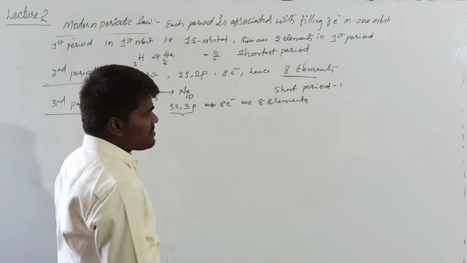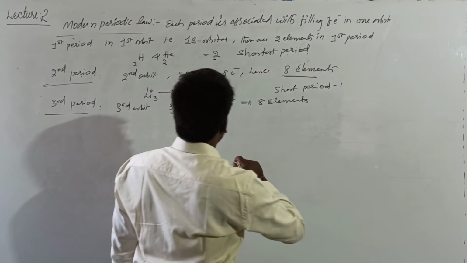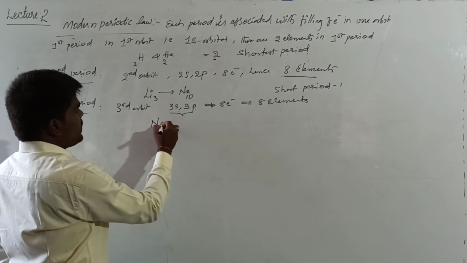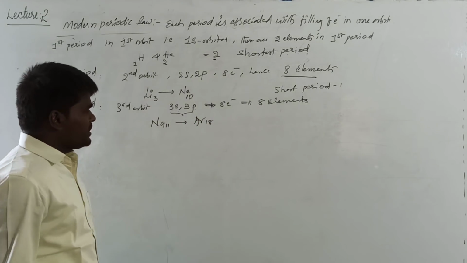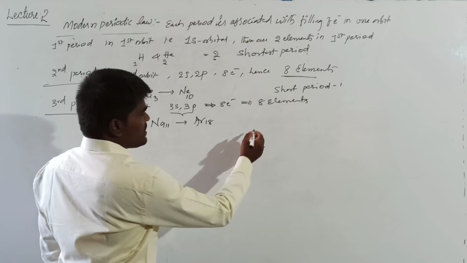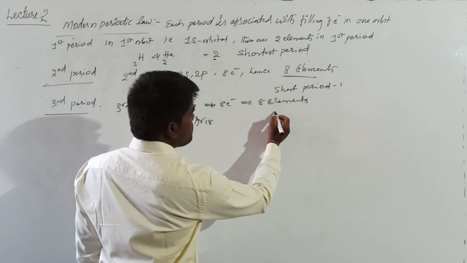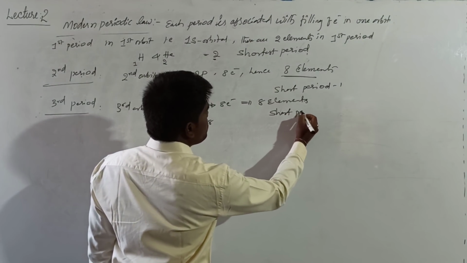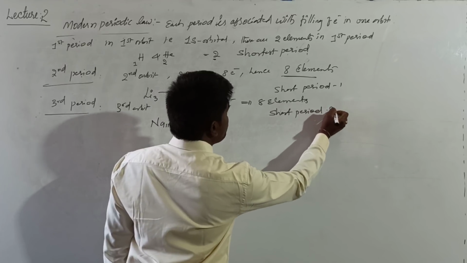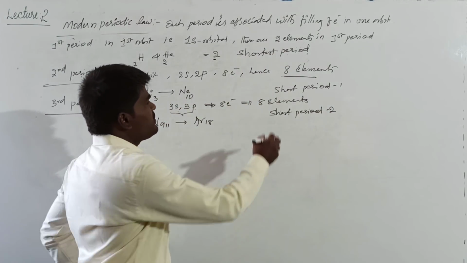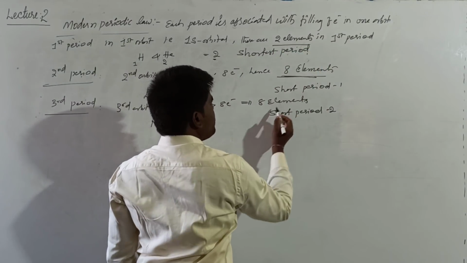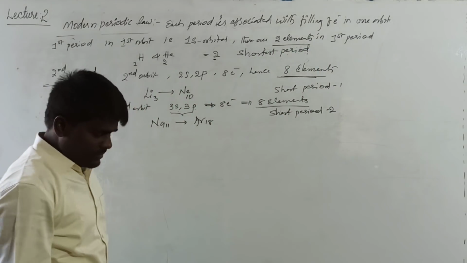What are the 8 elements? That is from sodium 11 to argon 18. Total number of elements are 8. Hence, it is also called a short period. The second is also called a short period. The first is the shortest period having 2 elements, and this is 8 elements, and this is also 8 elements.